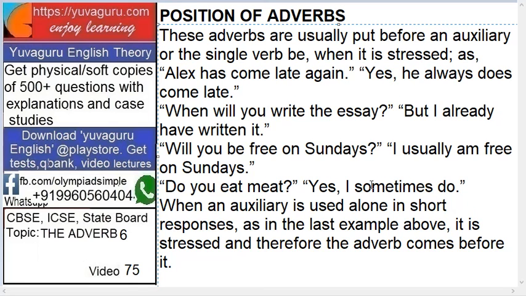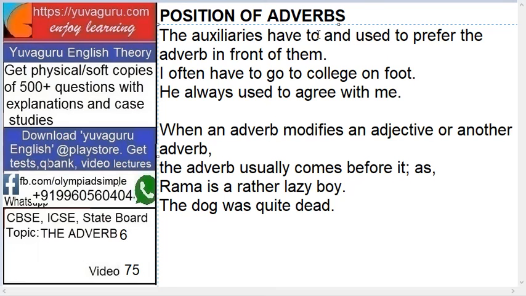Okay, so when it is used as a single word auxiliary, means short term, then sometimes it is used before the verb. The auxiliaries have to and used to prefer the adverb in front of them. I often have to go to college on foot. So often is an adverb. Have to means before only. I always used to. So always is an adverb and used to is an auxiliary. Agree. I always used to agree. He always used to agree with me.